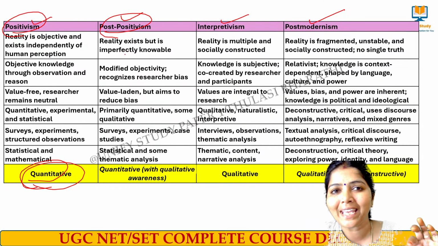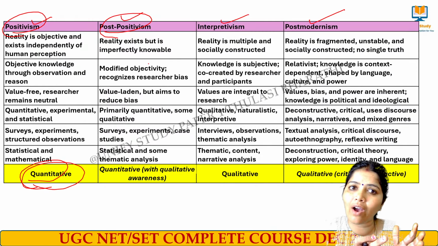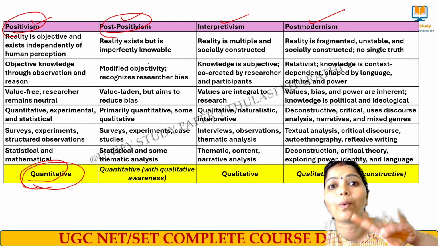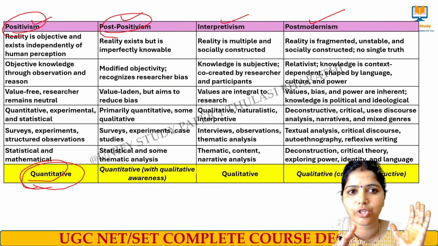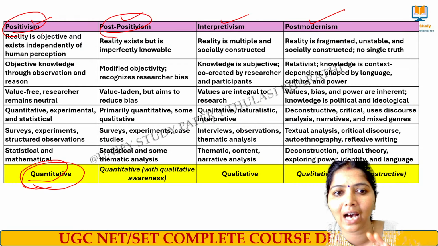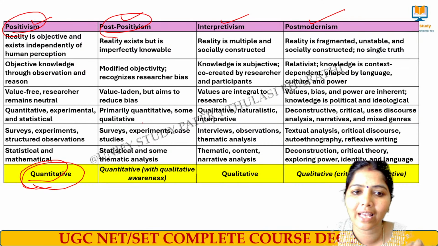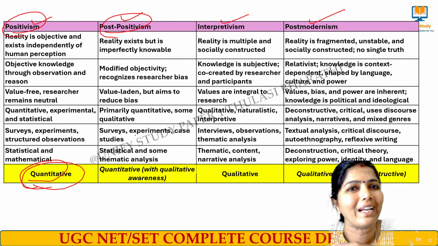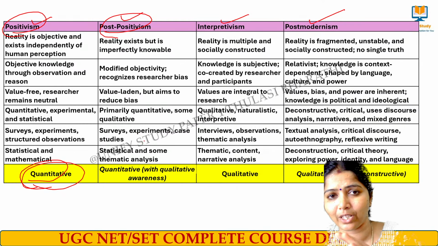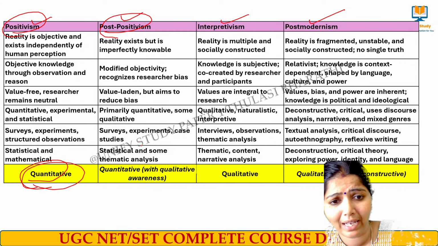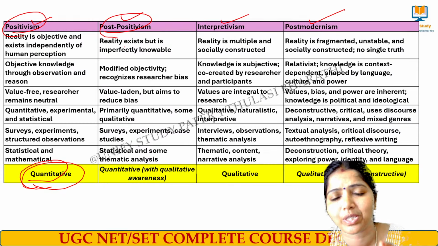Post-positivism means the reality exists but is imperfectly knowable. We rely on quantitative research but also with qualitative awareness. Whereas positivism is pure quantitative research, post-positivism is a combination of quantitative and qualitative research. What is qualitative, ma'am? Qualitative means subjective in nature, where bias may be there. Specific instances can be studied, and that we call post-positivism.